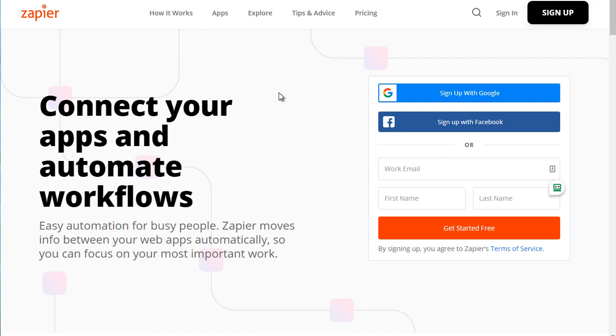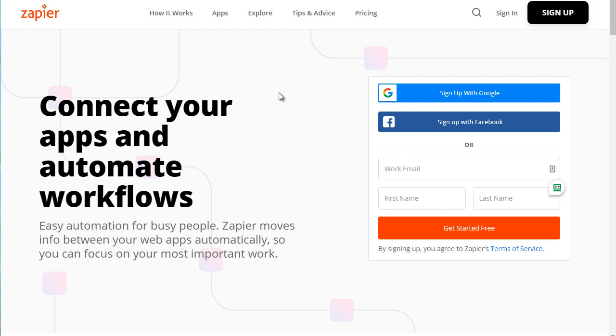Let's say you upload or schedule a WordPress post in 7 days. And then during those 7 days, it goes live, it gets published, and then you want to take that content and post it to, let's say, Facebook, Pinterest, Twitter, and all of your other social media platforms. If you did this manually, it would just take a lot of time. And if you've done this, you know it takes a lot of time.